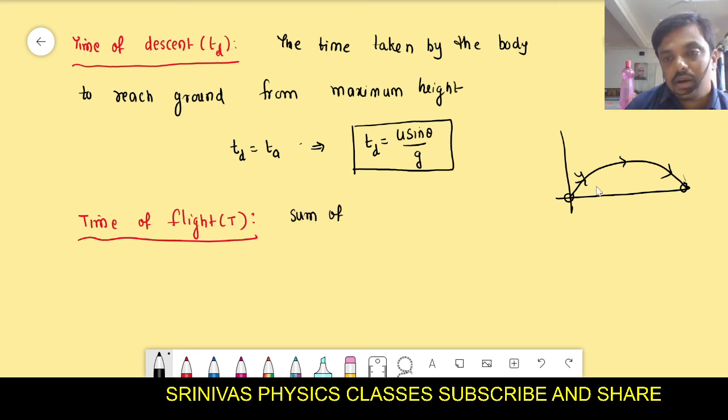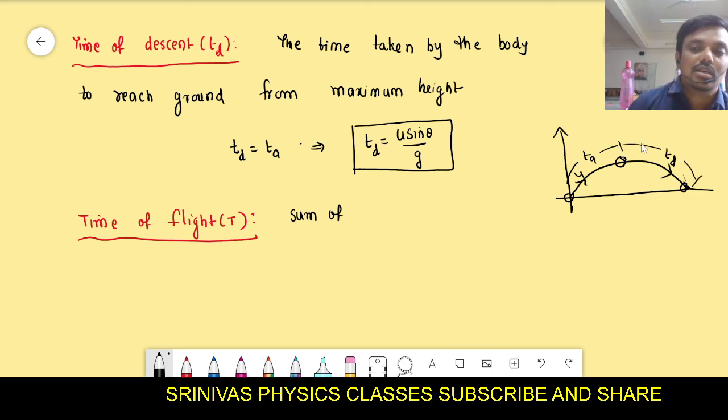The sum of time of ascent plus time of descent is said to be time of flight. Time to reach the maximum height is the time of ascent. Time to reach the ground from maximum height is the time of descent. The total time is the time of flight.